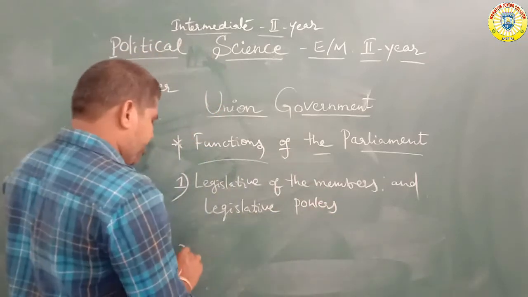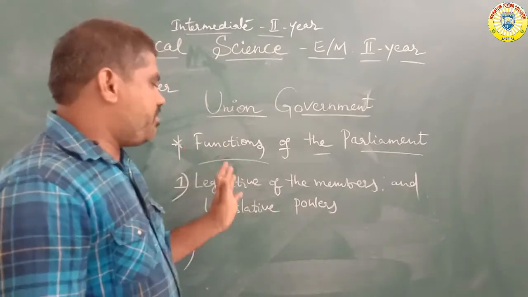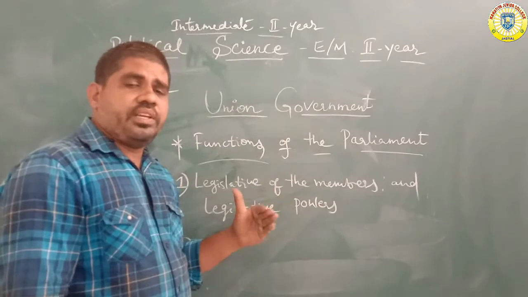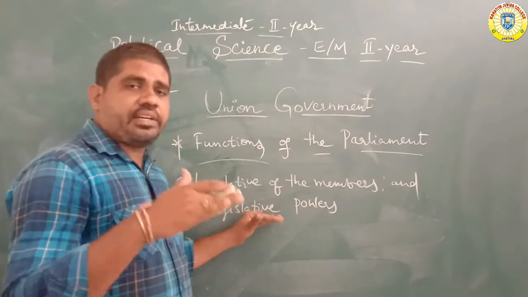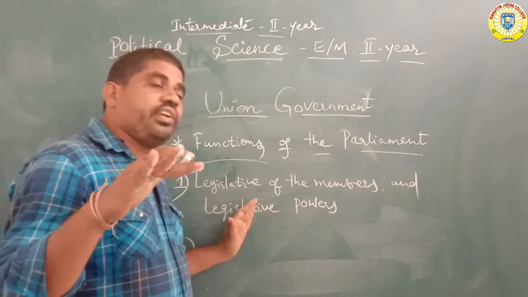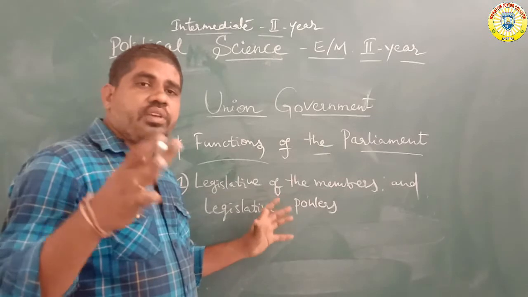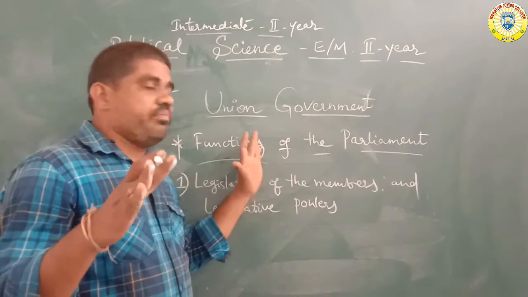Number one, legislative members and powers. The functions of Parliament, legislative powers. For example, your Lok Sabha members are directly elected every set period. So the legislative powers are directly ruled mainly by the Prime Minister and other Union Cabinet Ministers.